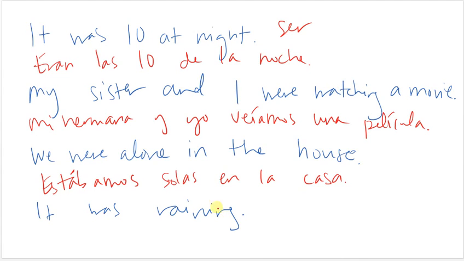And it was raining. This is background information. Remember, to rain is llover, which is an ER IR verb. So it's just going to be llovía. It was raining. All right. Thank you.